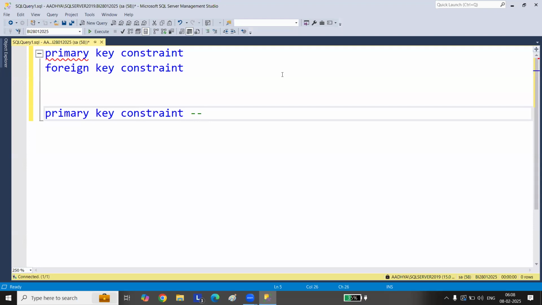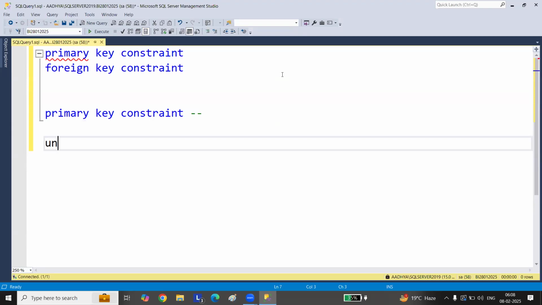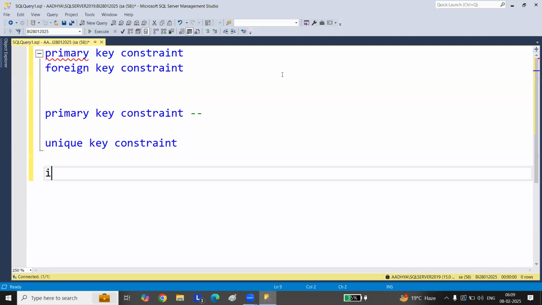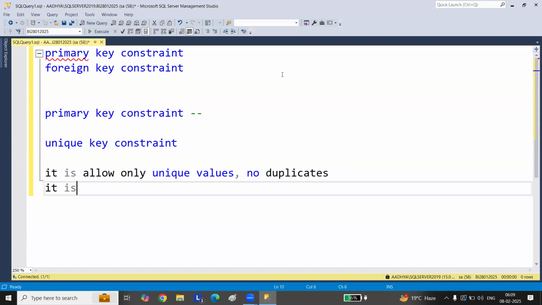So what does it do? Yesterday we talked about the unique key constraint. What the unique key constraint did yesterday was allow only unique values, no duplicates, and it allows only one null value. This is what it is doing.